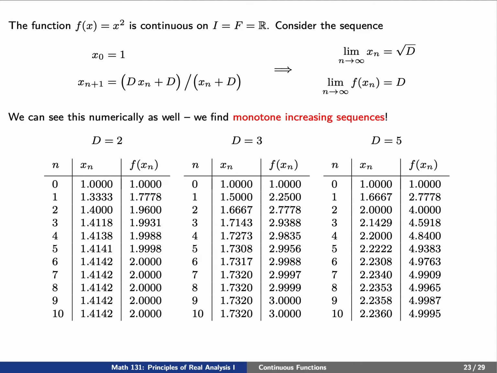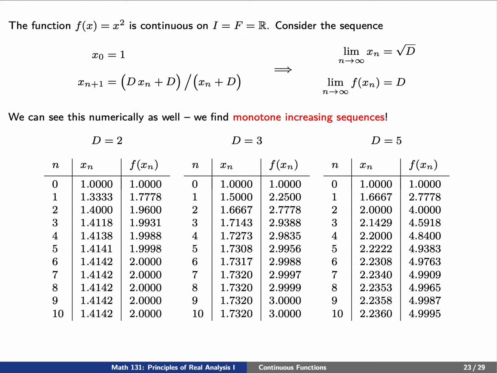Let's try to see what's happening here numerically. You'll see on your screen a few different values where d is equal to 2, d is equal to 3, and d is equal to 5. On the left, where d is equal to 2, you see that we've started with x0 equals 1, and we've iterated to look at the first 10 terms of x sub n. We've also evaluated f, namely x squared, at x sub n to see how the numbers should increase. It should make sense that the x sub n's increase to the square root of 2, whereas the f of x n's should increase to the square of the square root of 2, namely just 2 itself.